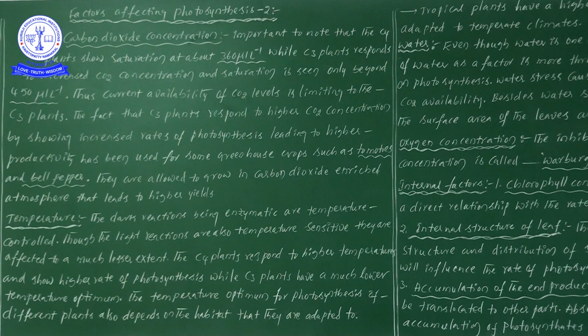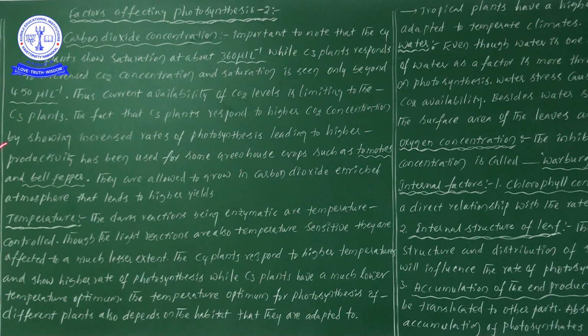Based on this information, the availability of CO2 levels is limiting to the C3 plants, meaning the availability of carbon dioxide is very low only for C3 plants. Why? Because C4 plants have special anatomical features. Because of these features, carbon dioxide does not escape from the bundle sheath cells, so carbon dioxide levels there are always high, but in C3 plants sometimes carbon dioxide levels will be limited.